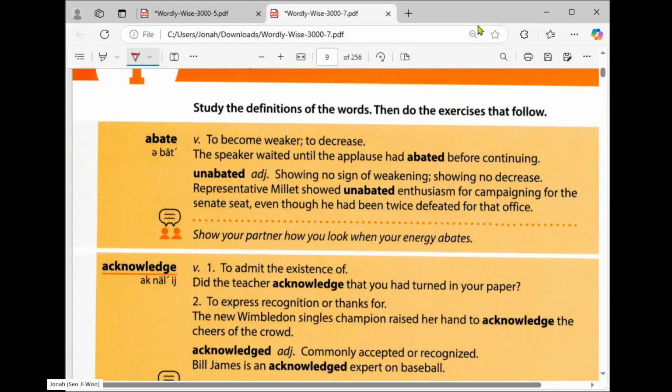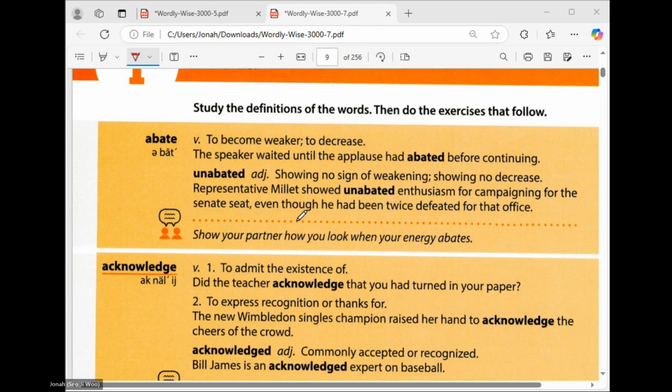Okay, great. So you will be learning Wordly Wise 3000. It's in the 7th level. Now we are going to learn about vocabulary words, and then the meaning, and we are going to use it in some sentences.